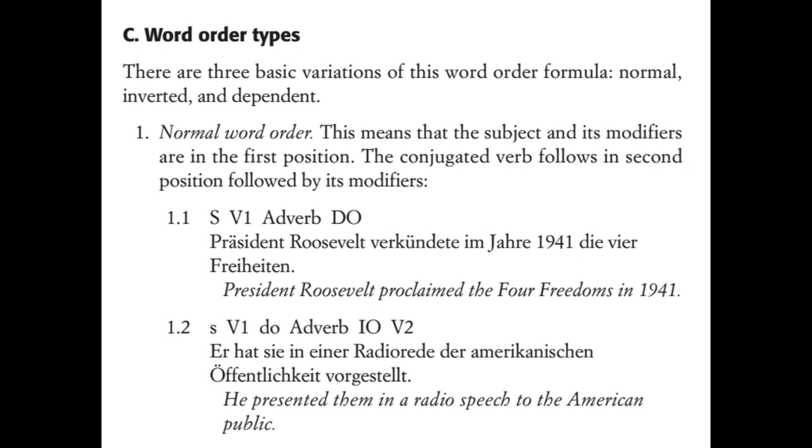So normal is what we've been doing for all of the main clauses, independent clauses, which is verb in the second position, followed by modifiers. Notably, the direct object comes later after all the adverbs. So, Präsident Roosevelt verkündete im Jahre 1941 die 4 Freiheiten. President Roosevelt proclaimed, verkündete, the 4 freedoms in 1941.